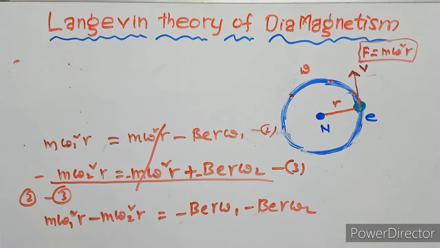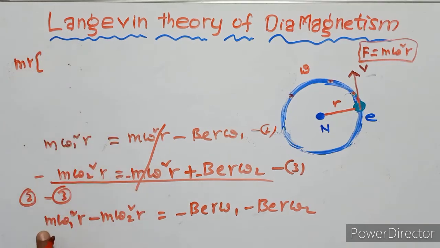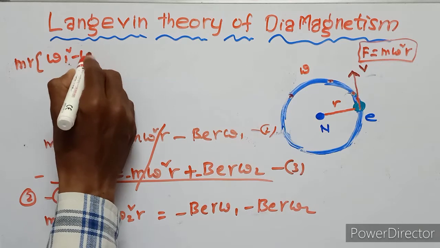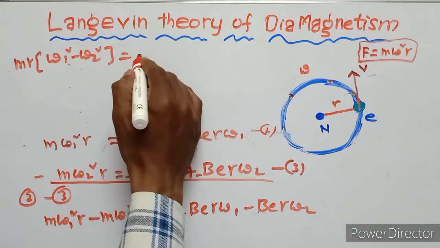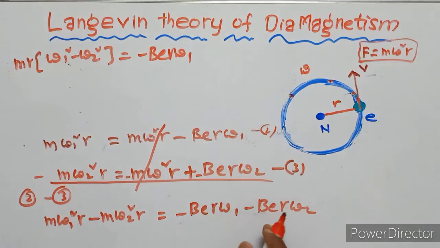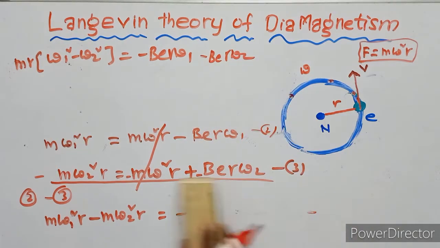This equation can be written as m r is common, omega 1 square minus omega 2 square equals minus B e r omega 1 minus B e r omega 2.